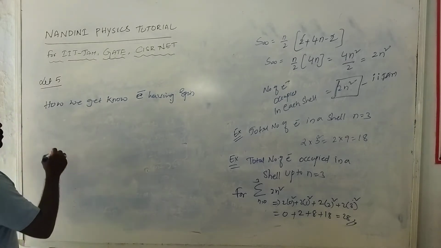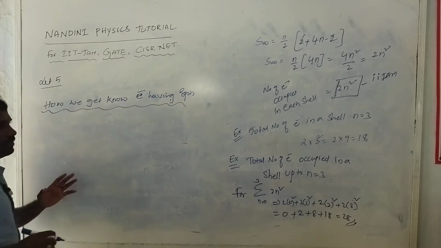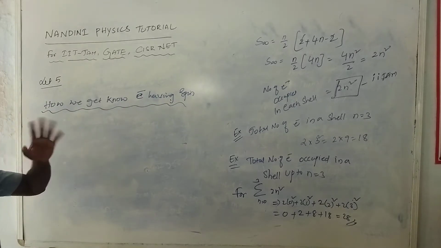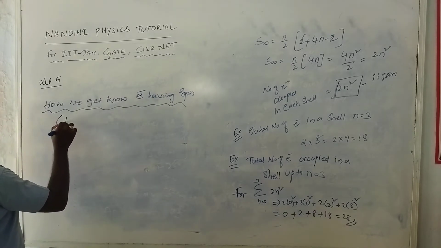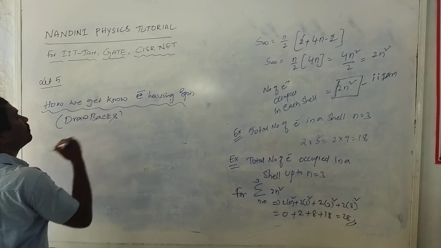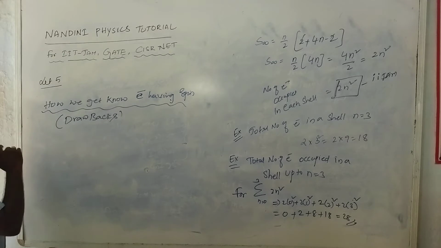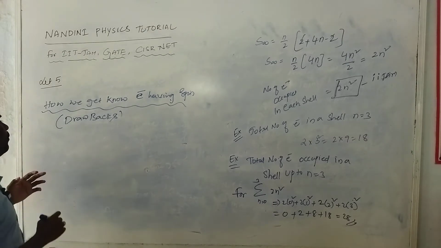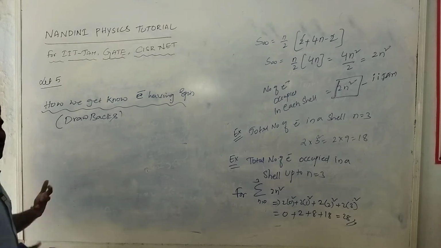Okay, so actually this is one doubt: how do we get electrons having spin, and it is also called one of the drawbacks, which I will explain. Generally Bohr was explaining hydrogen-like atoms. Actually, Bohr theory explains the hydrogen atom.